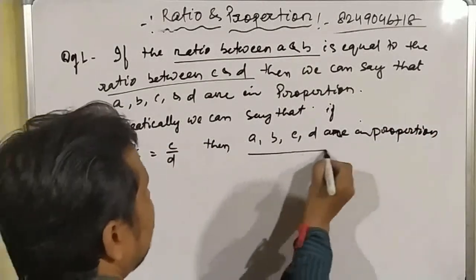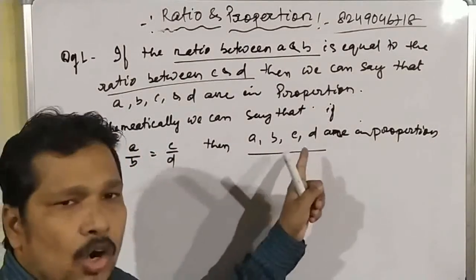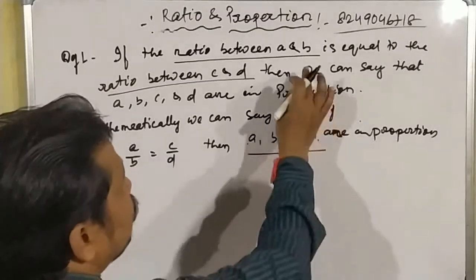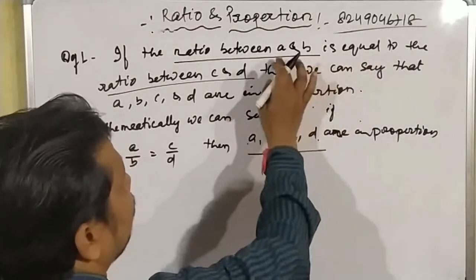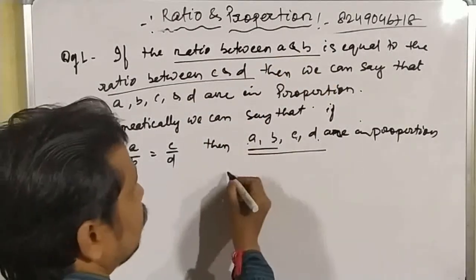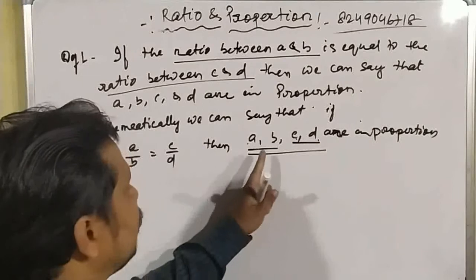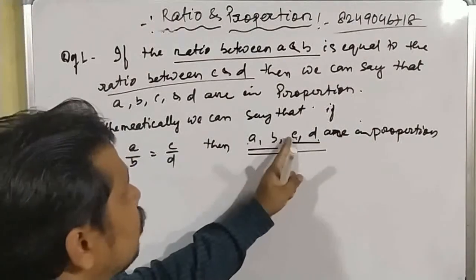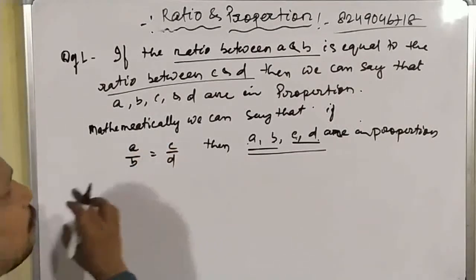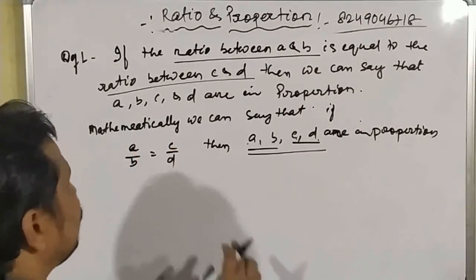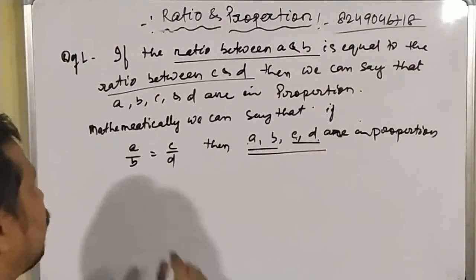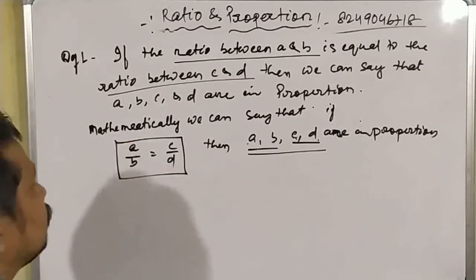A very important thing here is that we should not change the order of the numbers. The first ratio is between A and B, and the second ratio is between C and D. So A by B is equal to C by D. Then we can write that A, B, C, D are in proportion. This is the first condition.